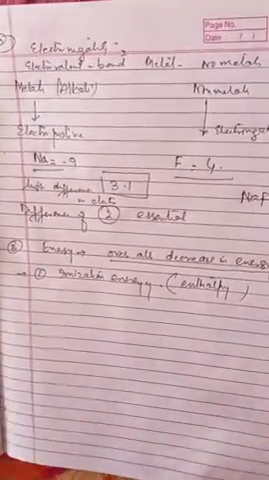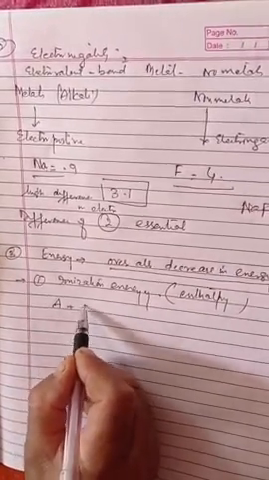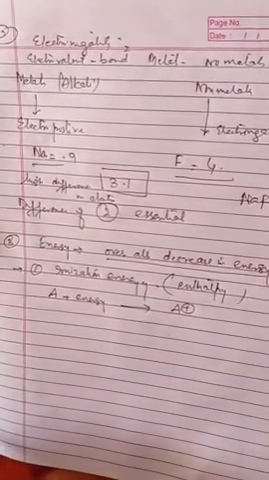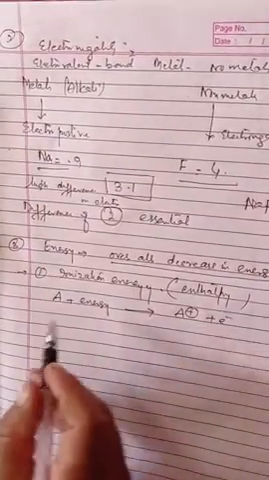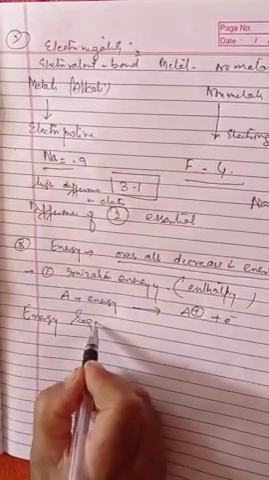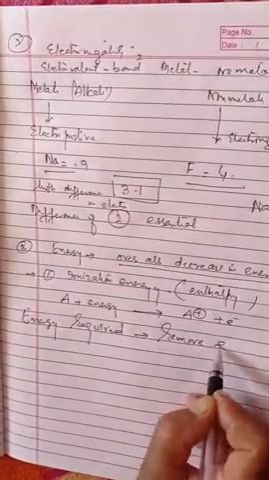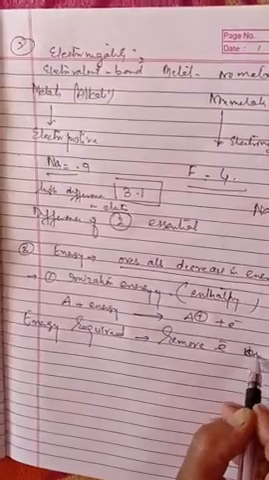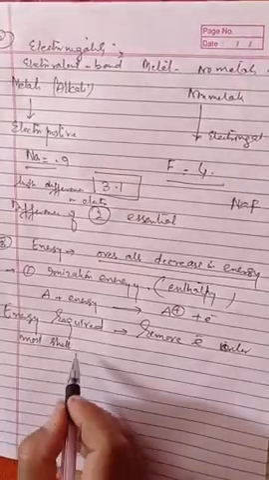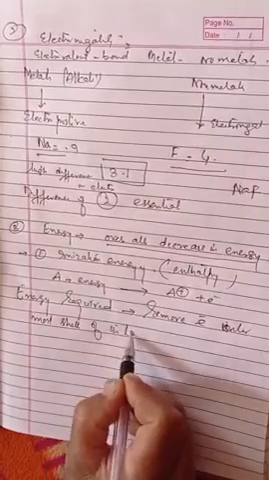If we give energy to an atom, it loses an electron to form a cation plus one electron. That means ionization energy is the energy required to remove the electron from the outermost shell, the valence shell, of the isolated gaseous atom.